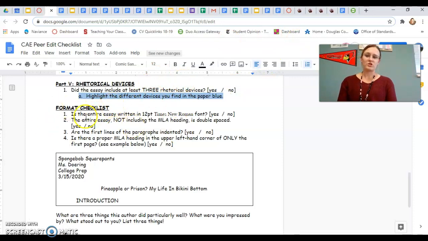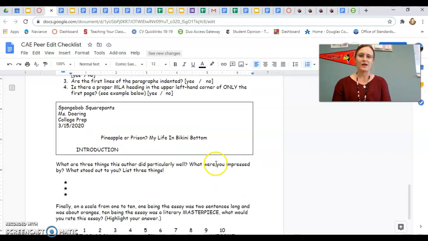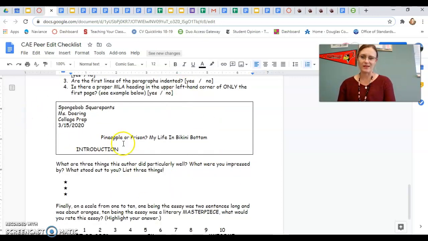Then there's just the formatting checklist, which just says, hey, is this essay written in Times New Roman font? Is it size 12? Yes or no? Is this essay double spaced? Yes or no? Are the paragraphs indented? Yes. Is there an MLA heading in the upper left-hand corner? Yes or no? And I put an example here for you if you forget what that is.